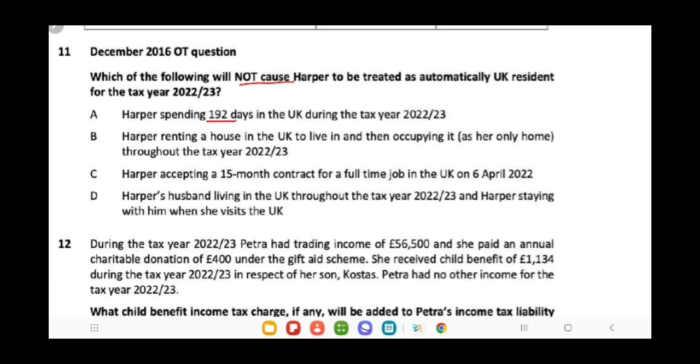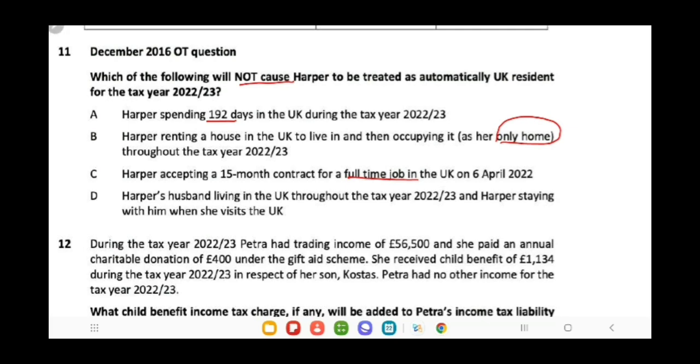Second point, Harper renting a house in the UK to live in and then occupying it as her only home. If an individual has her only home in the UK, she is again considered to be a resident person. Third, C point, Harper accepting a 15-month contract for a full-time job in the UK. If a person is working full-time in the UK, she is also said to be an automatic resident person.